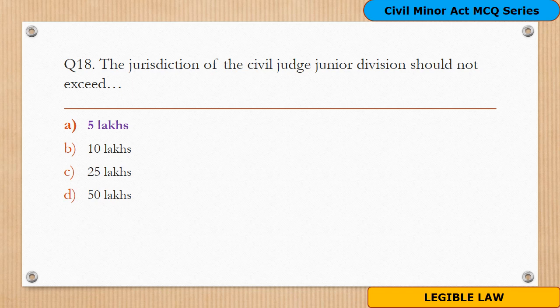It states that the jurisdiction of Civil Judges Junior Division extends to all original suits and proceedings of a civil nature, subject to the matter not exceeding the amount of 5 lakh.